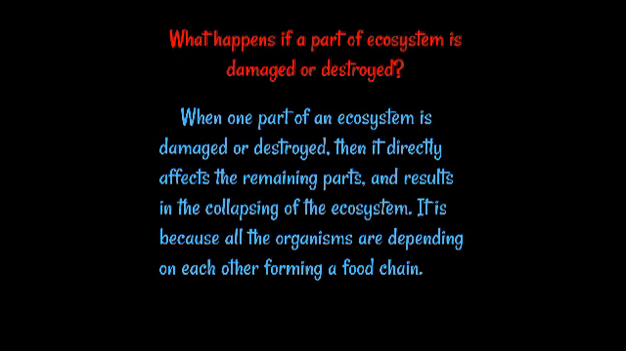What happens if a part of ecosystem is damaged or destroyed? When one part of the ecosystem is damaged or destroyed, then it directly affects the remaining parts and results in the collapsing of the ecosystem. It is because all of the organisms are depending on each other, forming a food chain.